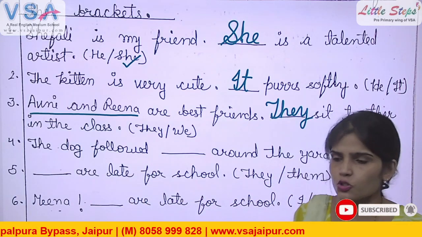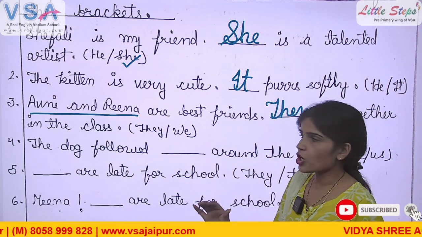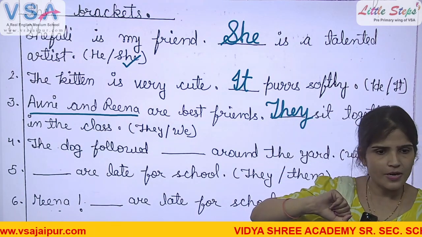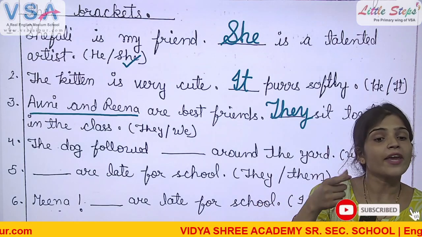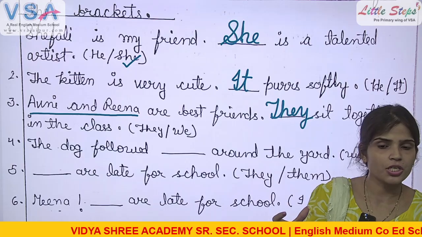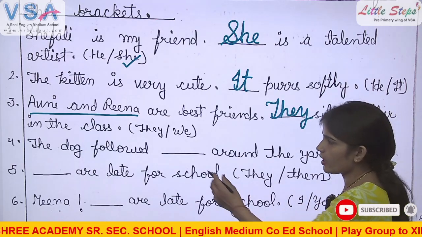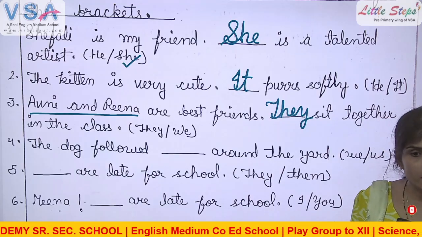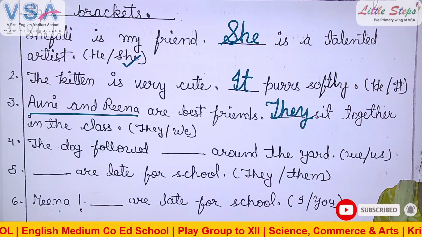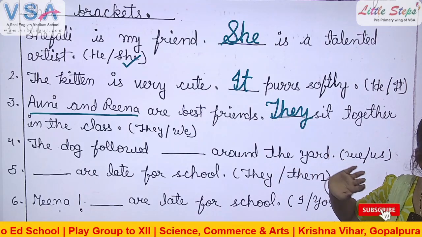For the speaker, when the speaker is more than one, then we use we. We are talking about the third person. They means वे सब, not वह. वह is singular: he, she, it. And they denotes the third person, meaning the person about whom we are talking. So here they will come. First letter should be capital.